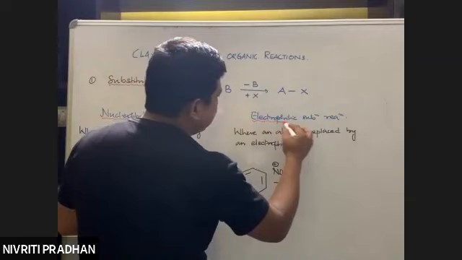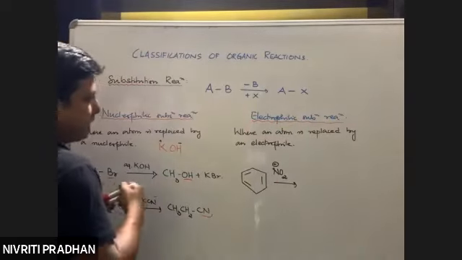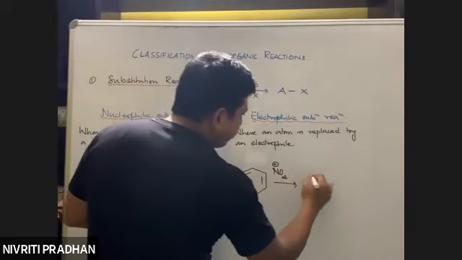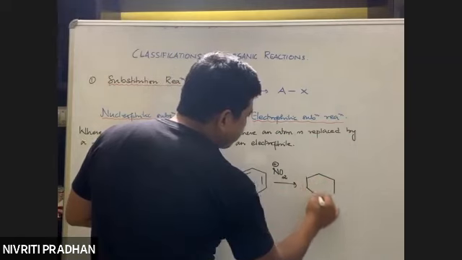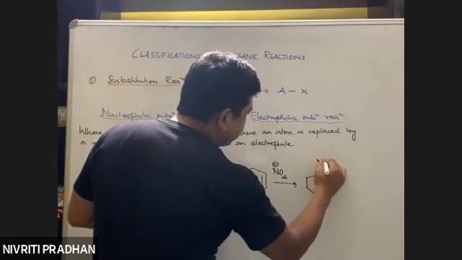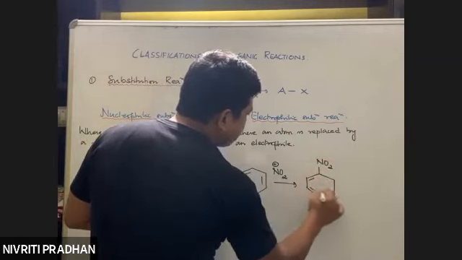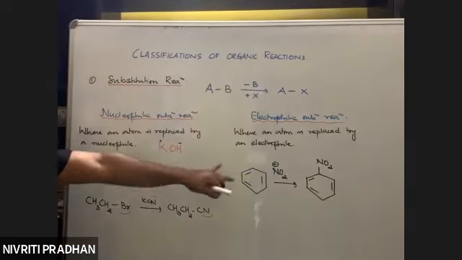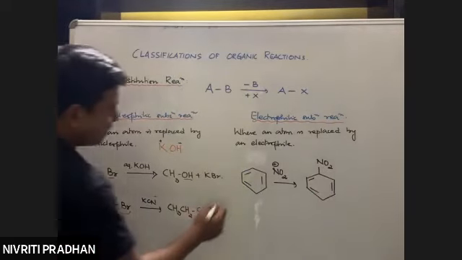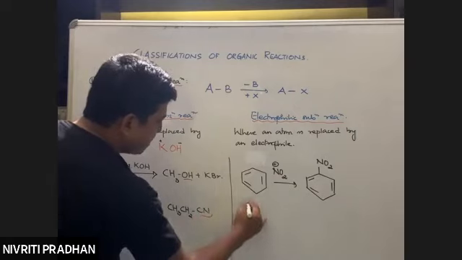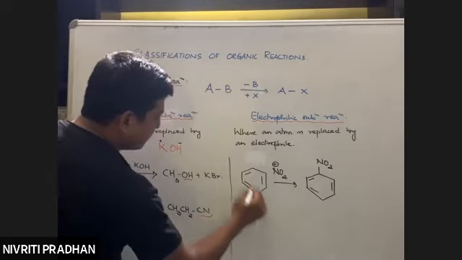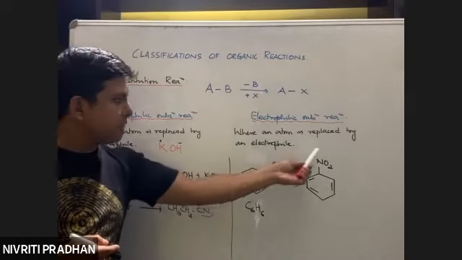Now, what do we get? We get nitrobenzene like this. Now, what is getting substituted by what? What is the formula of benzene? C6H6. We have 6 hydrogens here. So one of the hydrogens is getting substituted by NO2.